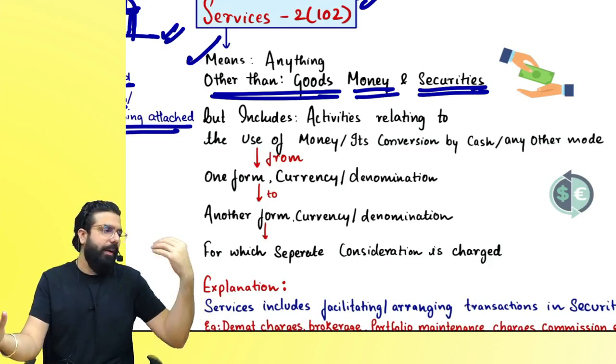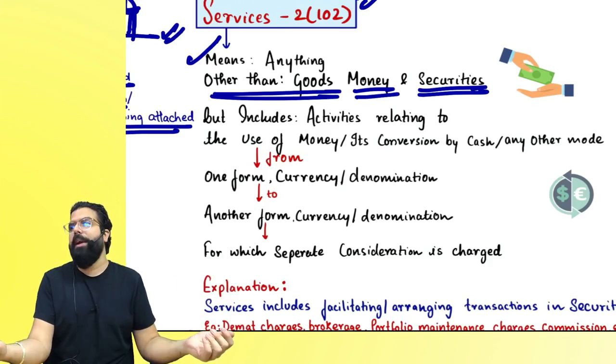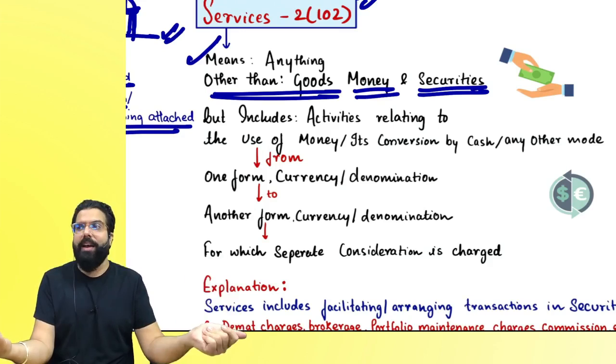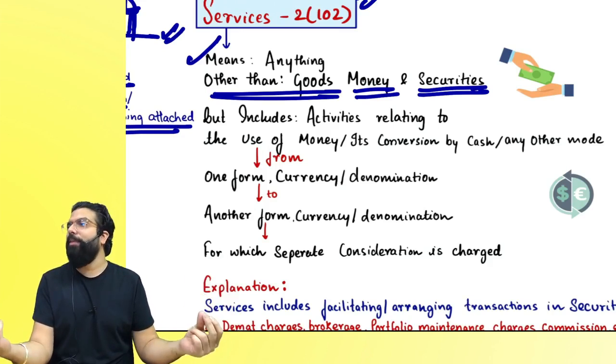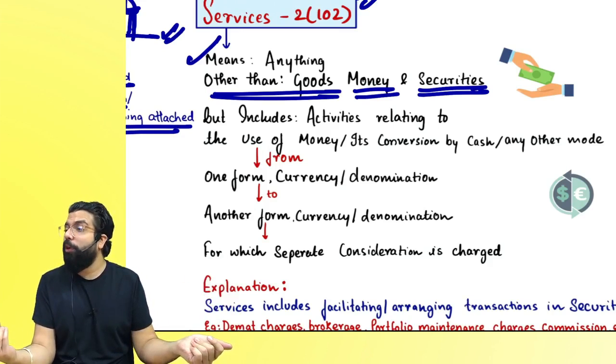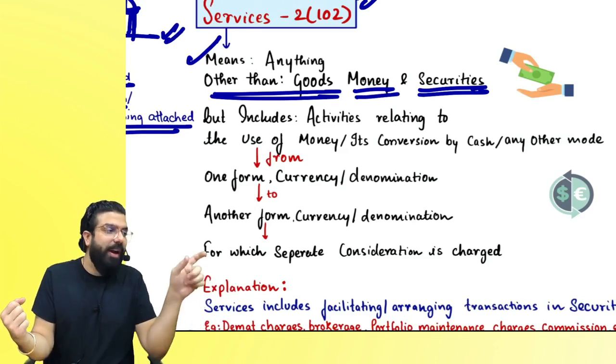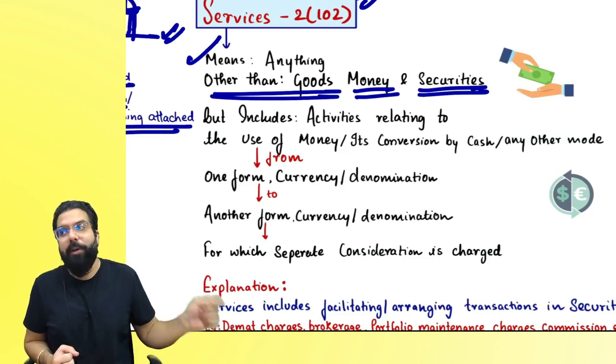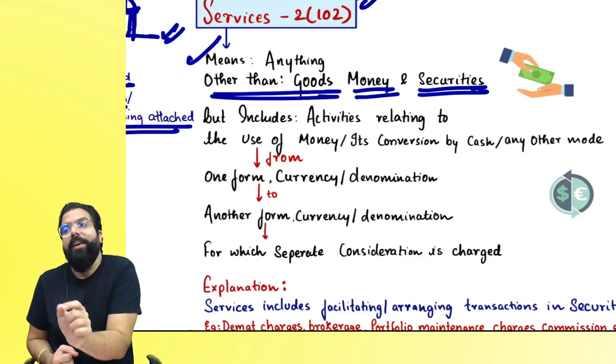I gave the bank cash, the bank gave me a DD. I gave the bank INR, the bank gave me dollars. I gave the bank a 2000 rupee note, the bank gave me twenty 100 rupee notes. The bank went ahead and charged me an amount. Why? Because the bank has given me a service.